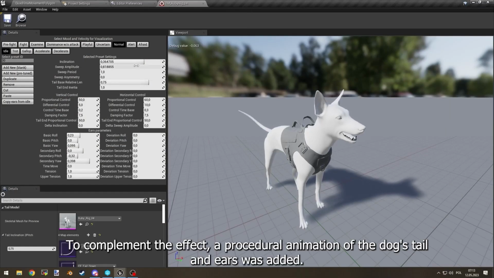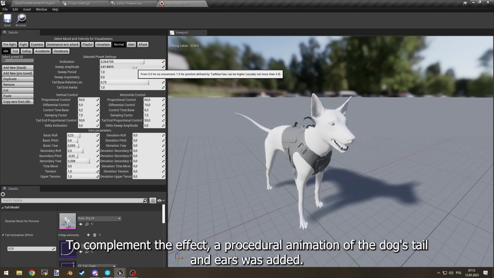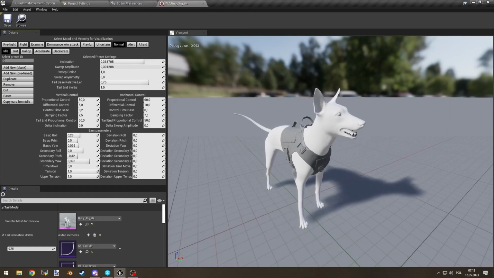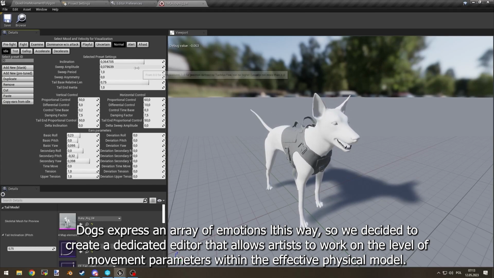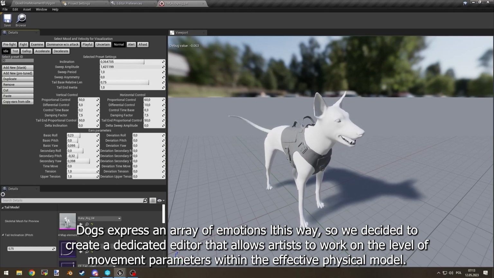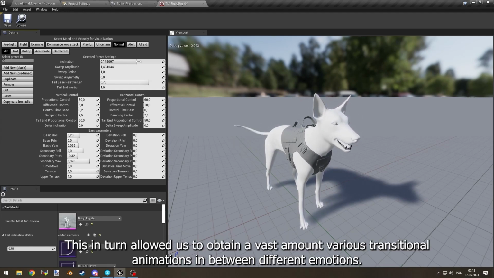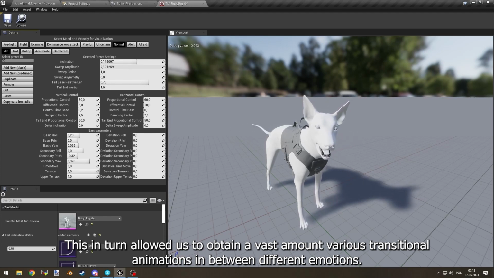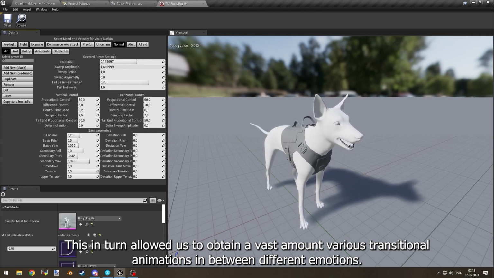To complement the effect, a procedural animation of the dog's tail and ears was added. Dogs express an array of motions this way, so we decided to create a dedicated editor that allows artists to work on the level of movement parameters within the effective physical model. This in turn allowed us to obtain a vast amount of various transitional animations in between the different emotions.